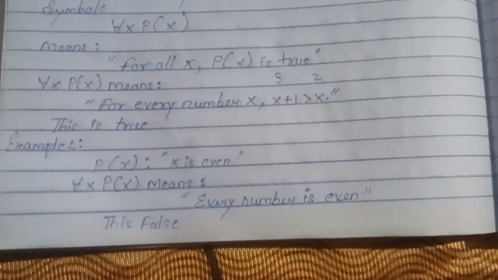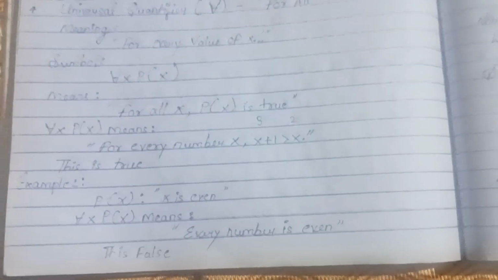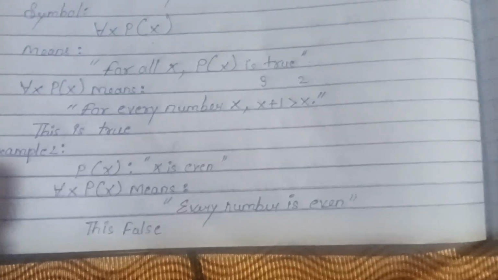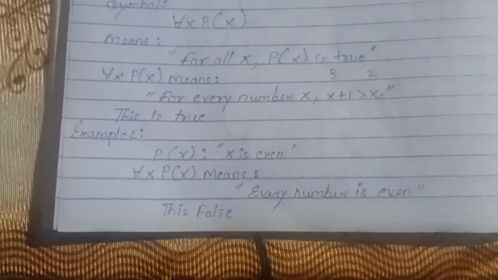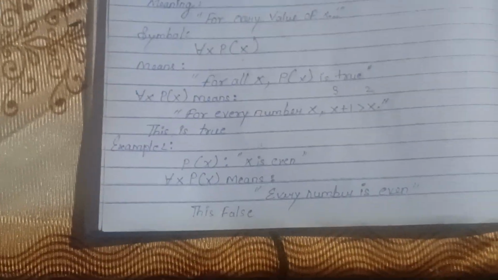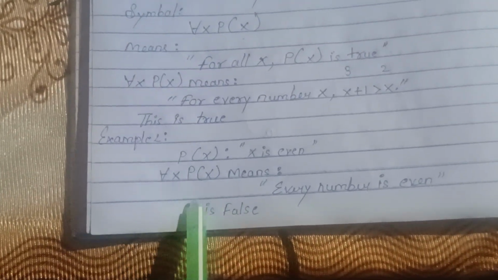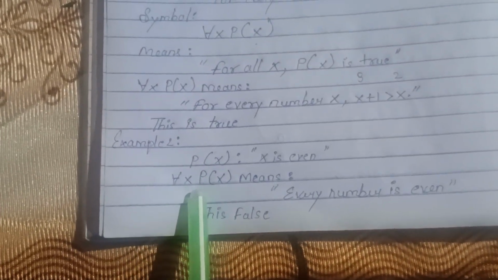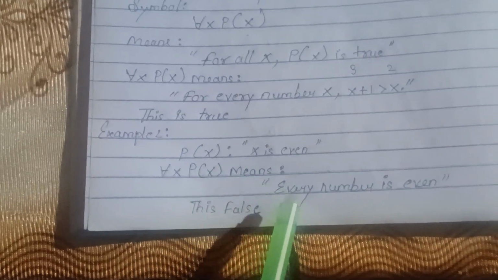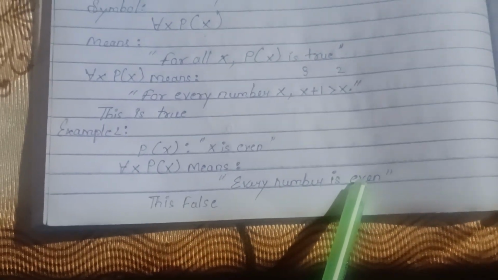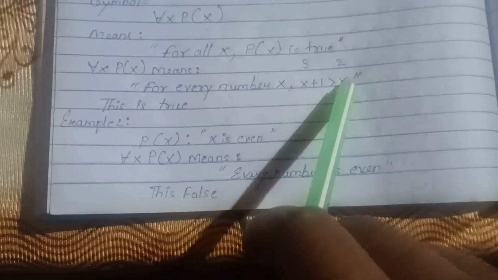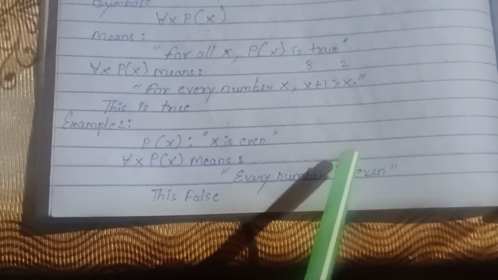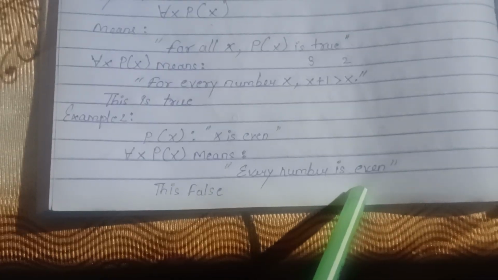Let me clear the camera. Example 2: P(x), x is even. For all x, P(x) means every number is even. Is every number even? No, right? 2, 4, 6, 8, like this.